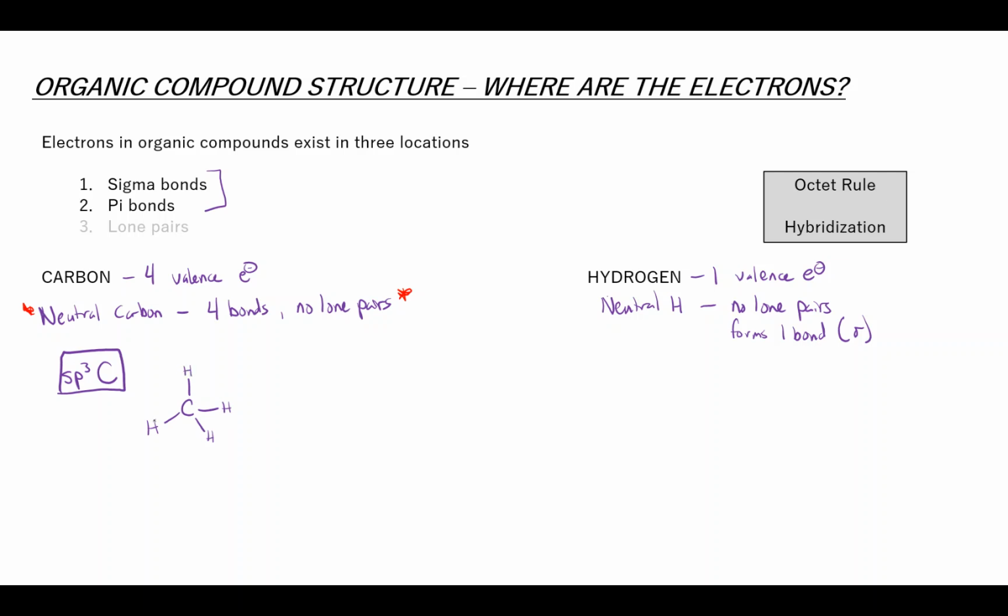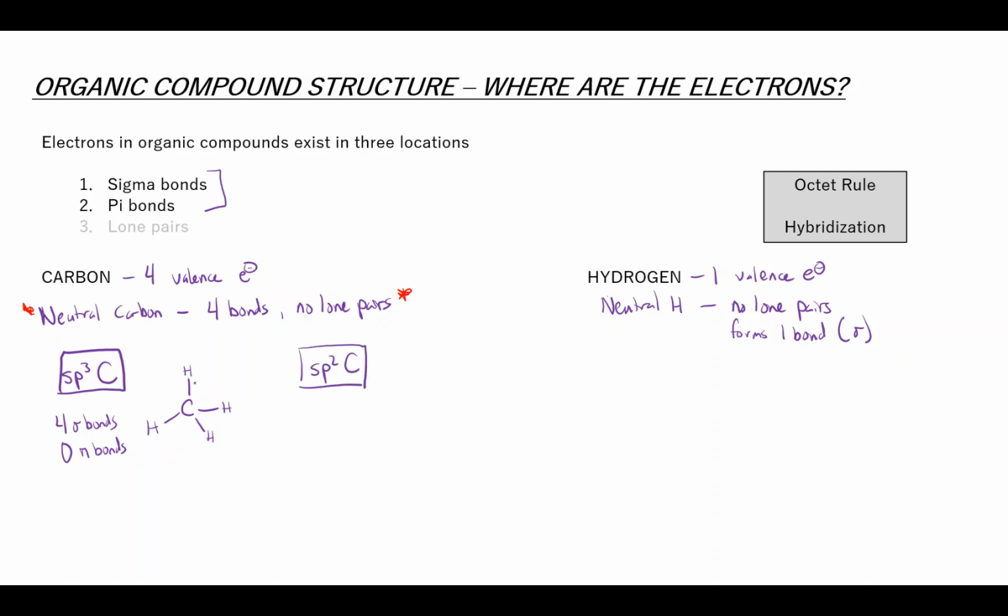They do not have to be hydrogens, right? It could be connected to any other element, but in this case, hydrogen is kind of the simplest, right? So this sp3 carbon has four sigma bonds and no pi bonds. sp3 carbons are usually pretty easy to spot. They have no lone pairs because neutral carbon has no lone pairs, and they also have no pi bonds connecting them to anything else. So any carbon that doesn't have any pi bonds coming into it will mostly be sp3, right?